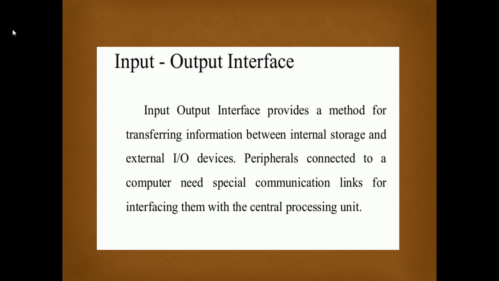That interface is a method of transferring information between the internal storage and the external input devices. All the input output peripheral devices are connected to these interfaces, which provide the communication link for interfacing them with the internal units of the system.